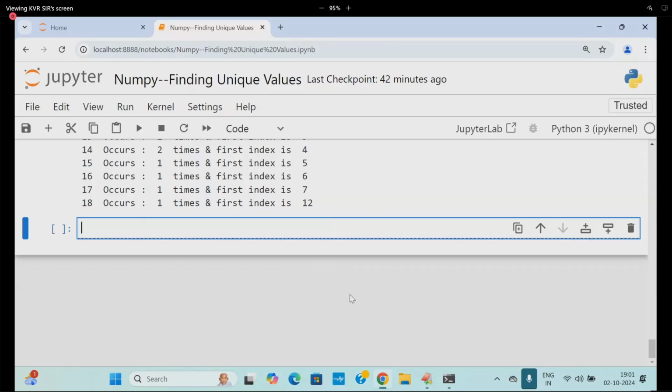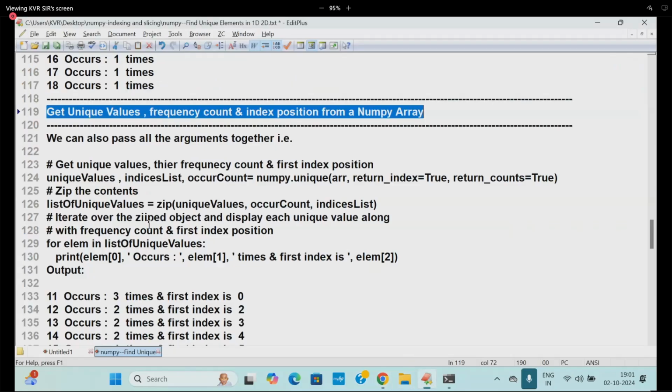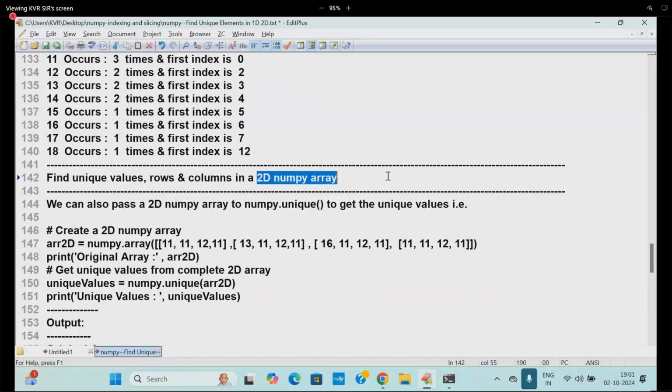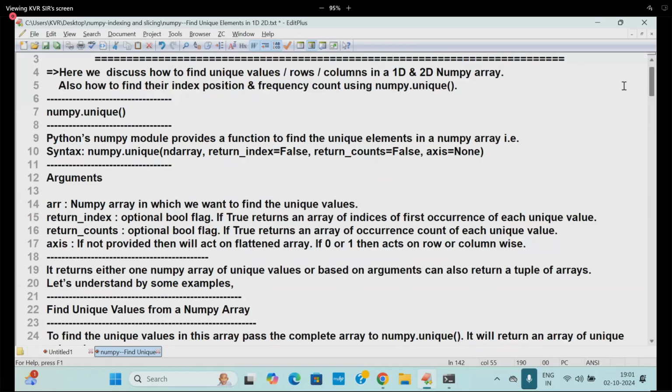So let us move to the further example. Here I got it, that is done. Now I am coming to 2D. In 2D, what is available? That is dead easy. We are going to pass an extra parameter called axis. Axis is equal to what? None. Axis none in this case means a flattened list. Flattened means 1D. So I'm going to pass axis 0. You can write it like this.